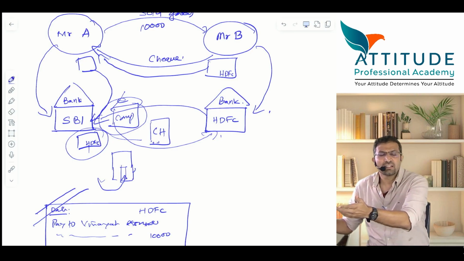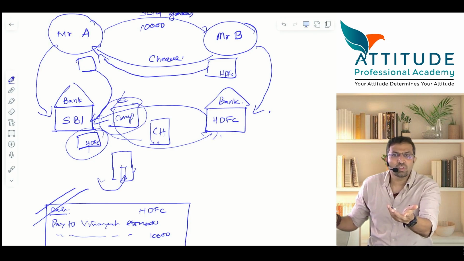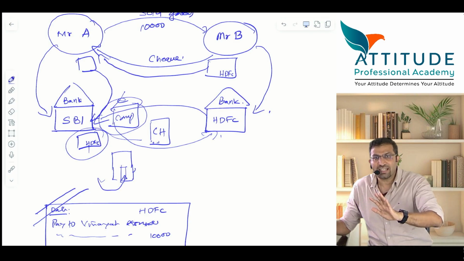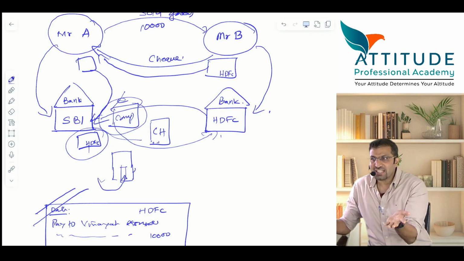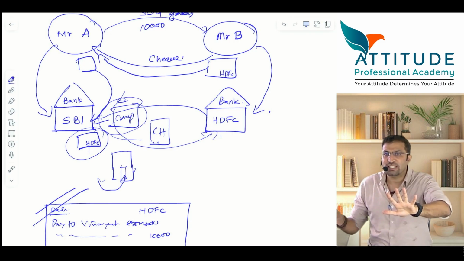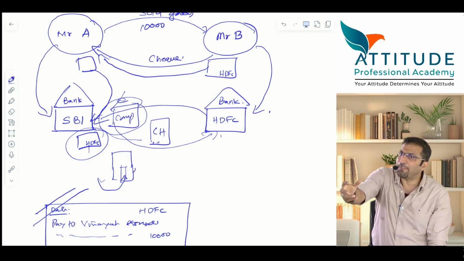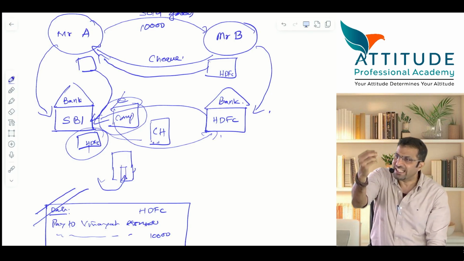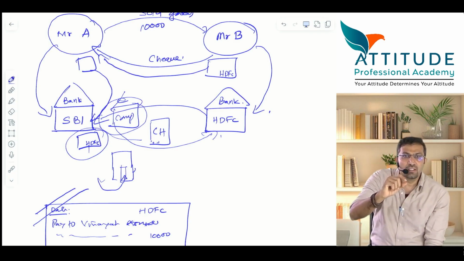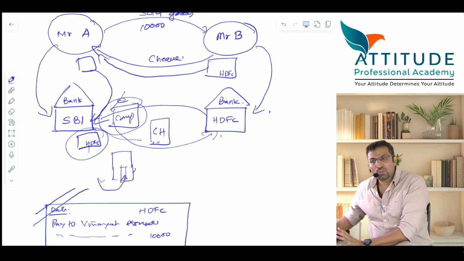Is that clear? The check is drawn on HDFC, so HDFC has to make the payment. Yes or no? And how will that check go? Physically, or will it be converted into an electronic form? When the check is converted into electronic form, that is known as CTS. Tell me, what is the full form of CTS? Cheque Truncation System. आप कौन सा भी check उठा के देखिए, you take any check, clearly at the side of the check it is written CTS. Is that clear? Okay. Understood the mechanism?